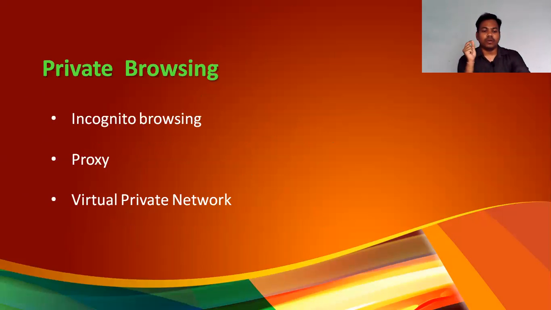Now, next, after anonymous browsing, let's see what is private browsing. Incognito browsing, what is incognito browsing? What is proxy? What is virtual private network? All these things are private browsing. So what happens in incognito browsing? Incognito is a technique in browsers. They provide the facility of incognito, means you will be kept secret.